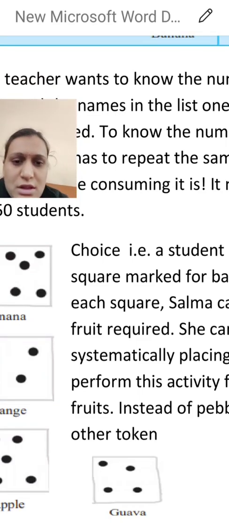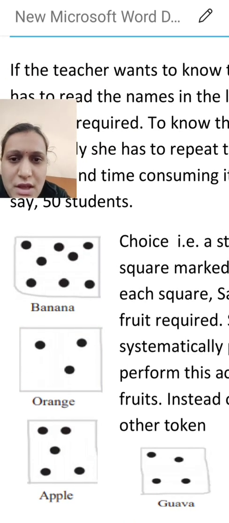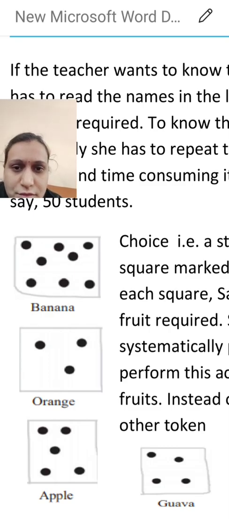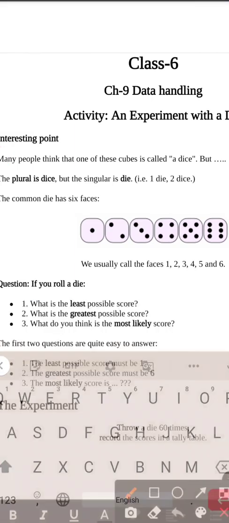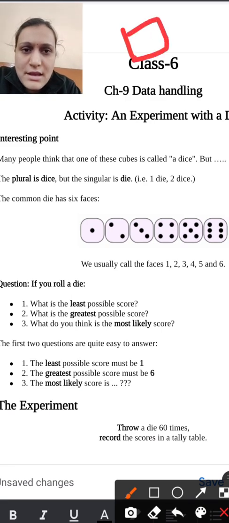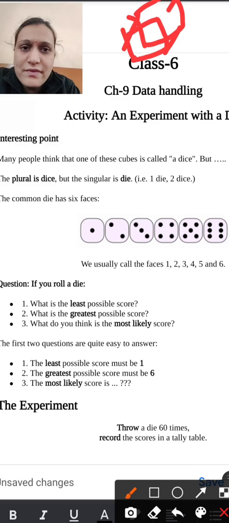So let us also learn one more thing here. The same activity I am going to explain in your live class also. We are going to do the same activity with the help of dice. We have one dice and we will play one game with it, and then we are going to record the data of the dice.